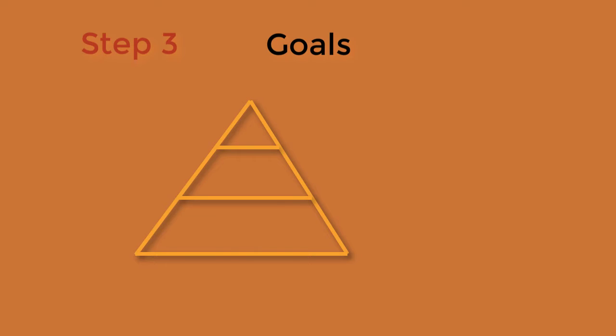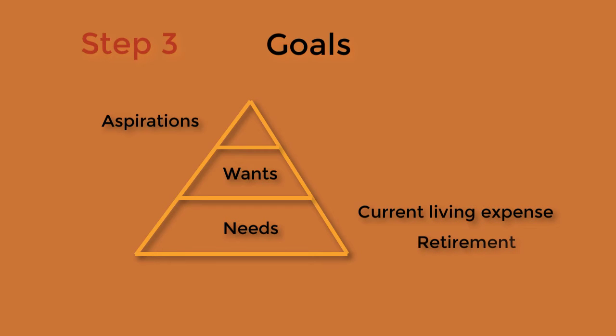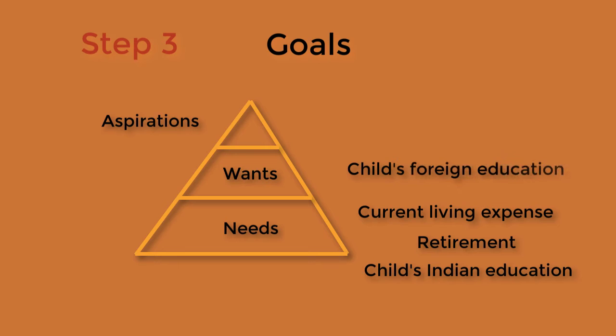Step 3 is the goal assessment. As we discussed, goals have to be broken down into 3 buckets: needs, wants, and aspirations. So our needs are our current living expense, retirement, and child education in India for 20 lakh rupees. Our want would be child foreign education. Let's say it will cost 80 lakh rupees. An aspiration is the international vacation in 5 years.